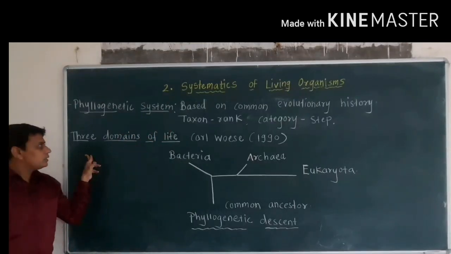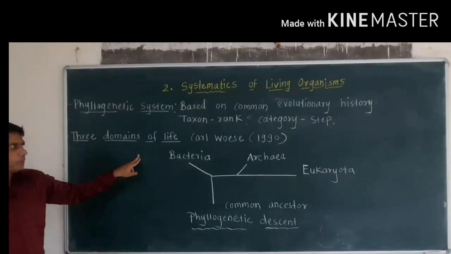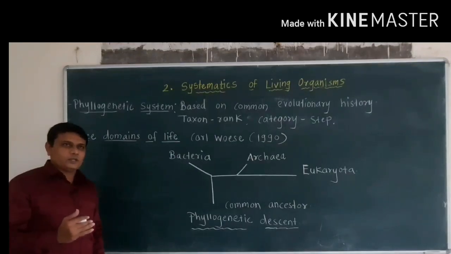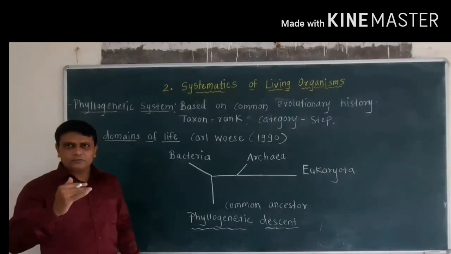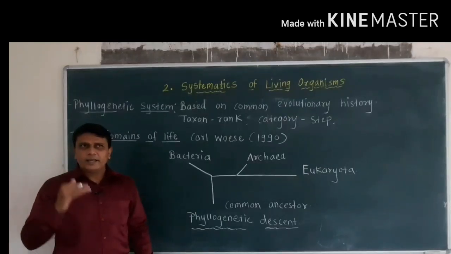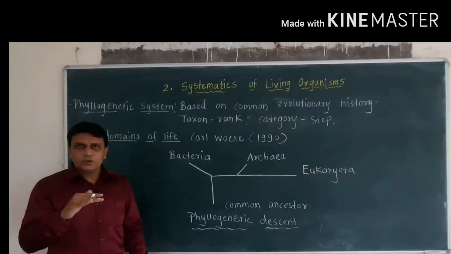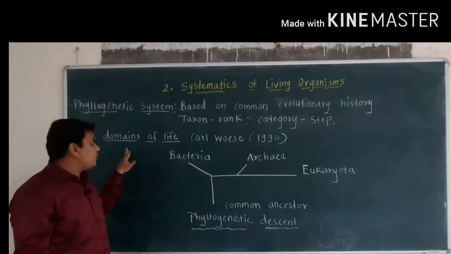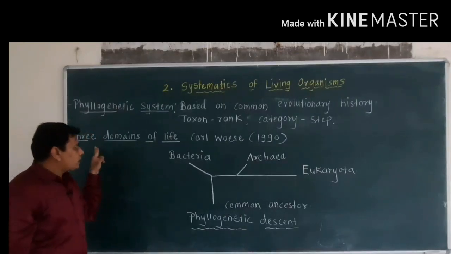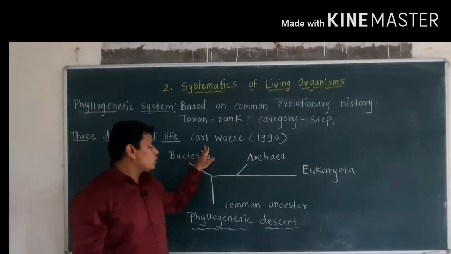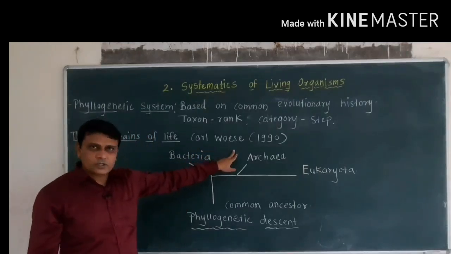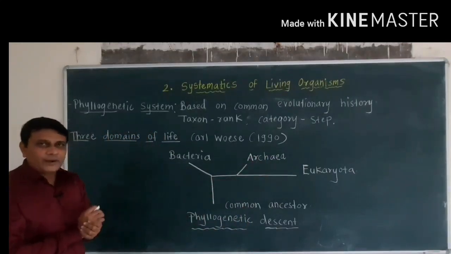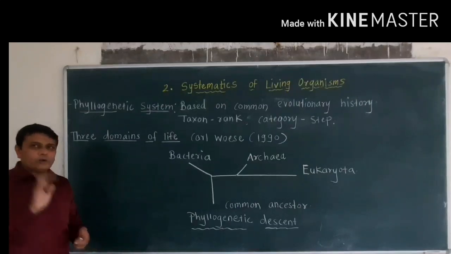Then the next topic is three domains of life. Now the meaning of domain is that in the process of classification there are different steps in the system of classification. At the higher level there is kingdom. So domain is a higher level of classification than kingdom, and three domains of life were proposed by the scientist Carl Woese in the year 1990. So Carl Woese classified the living organisms into three groups.